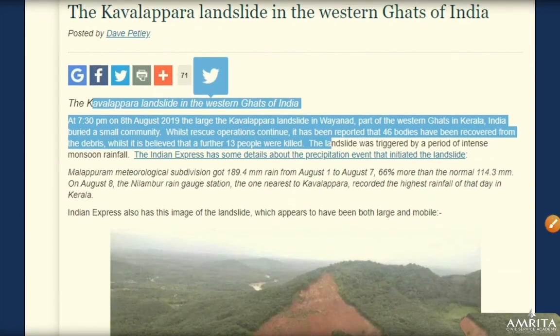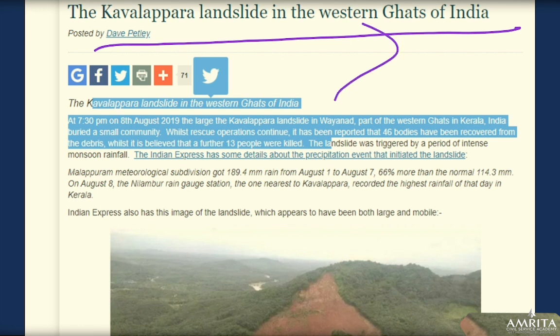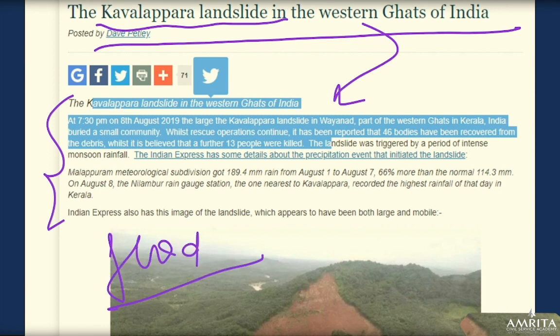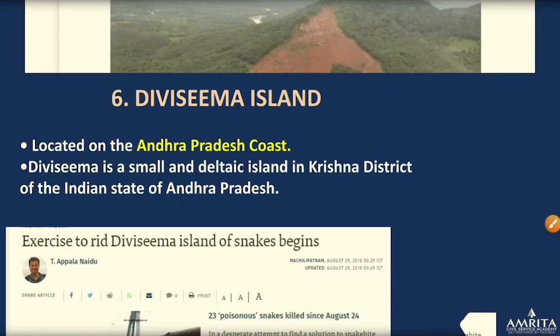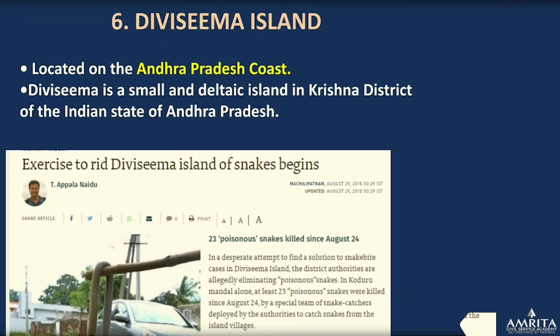Next is the Kavalappara landslide in the Western Ghats of India. So the Western Ghats of India have experienced this particular landslide. This is why it was in the news, because many people died in this landslide, and it followed the flood of the previous year in Kerala, heavy floods in Kerala.